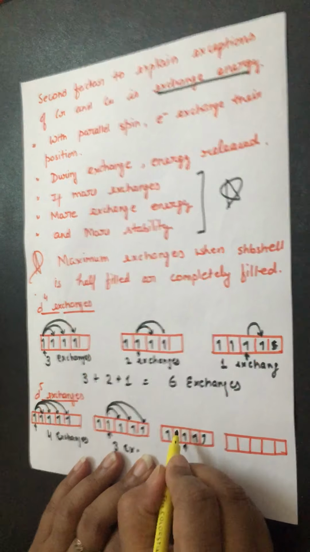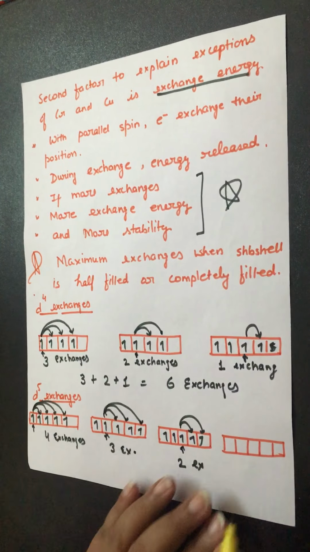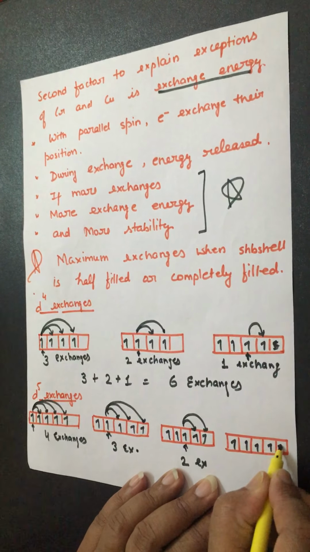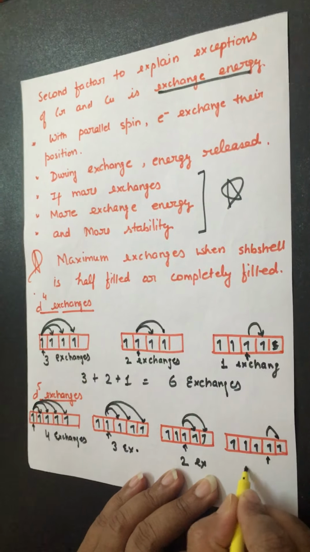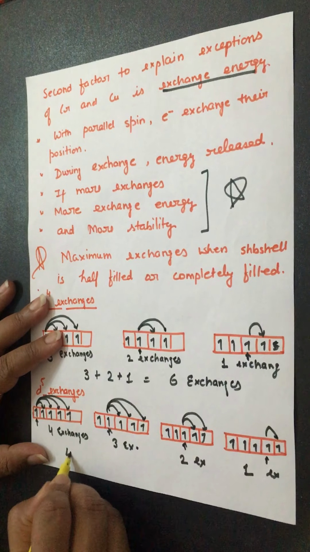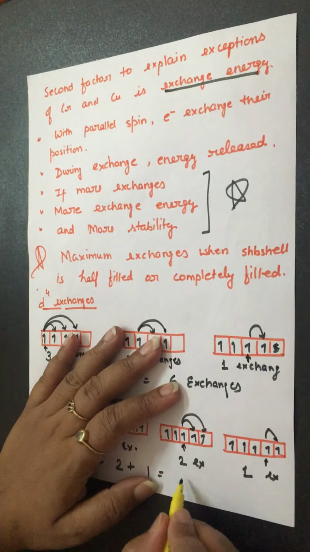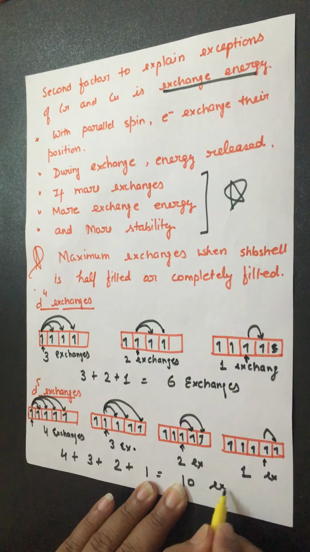Now come to the third, 1 and 2. 2 exchanges for the third electron. And now we will talk about the fourth electron, and 1 exchange for the fourth electron. Now count all these exchanges: 4 plus 3 plus 2 plus 1, and it comes out to be 10 exchanges.